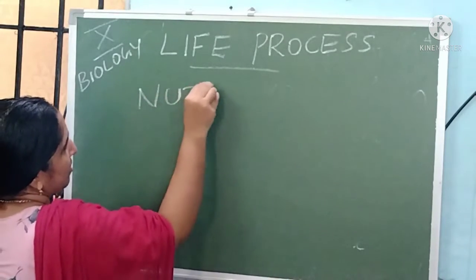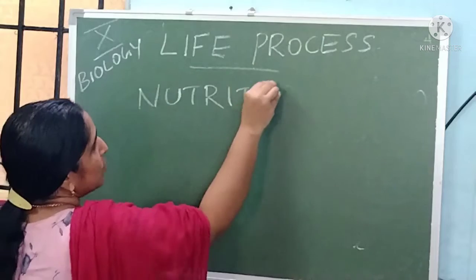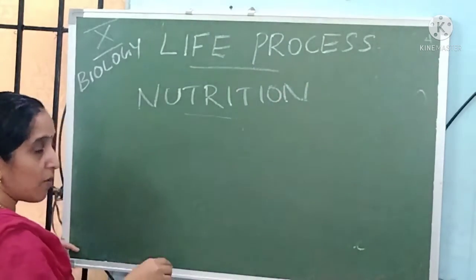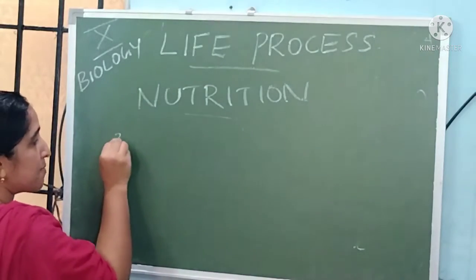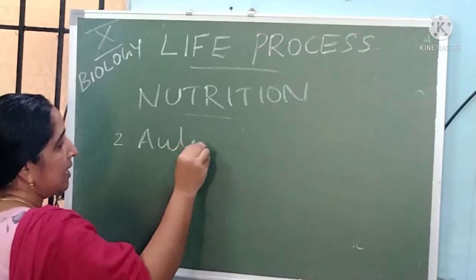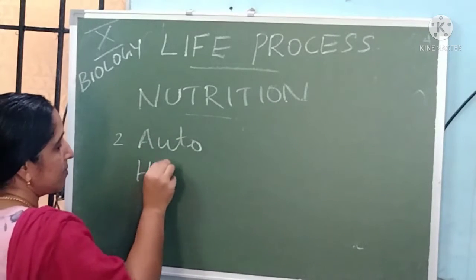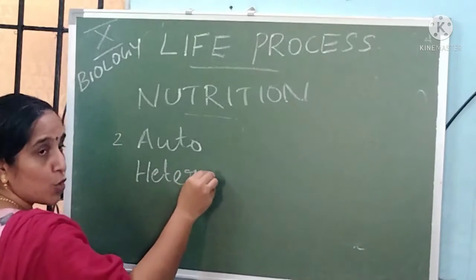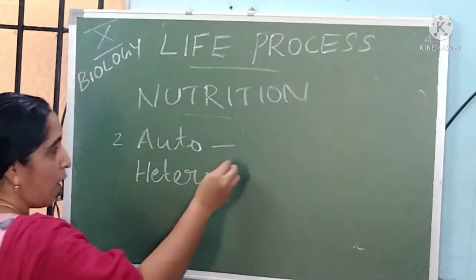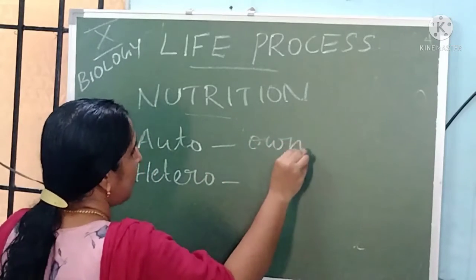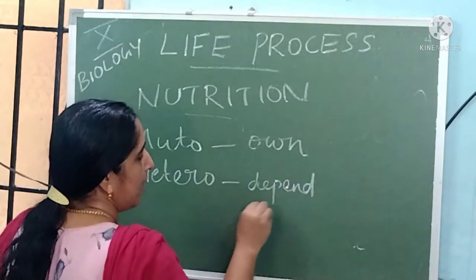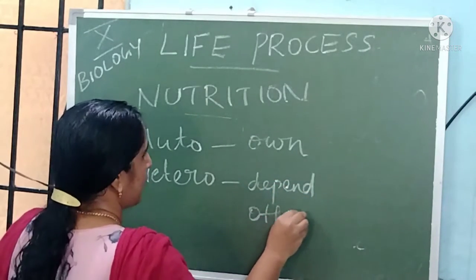Next one is nutrition. What is nutrition? We have already studied this in 8th class. There are two types of nutrition, that is autotrophic nutrition and heterotrophic nutrition. Auto means self, and hetero means depending on other organisms. Depending on other organisms is called hetero.